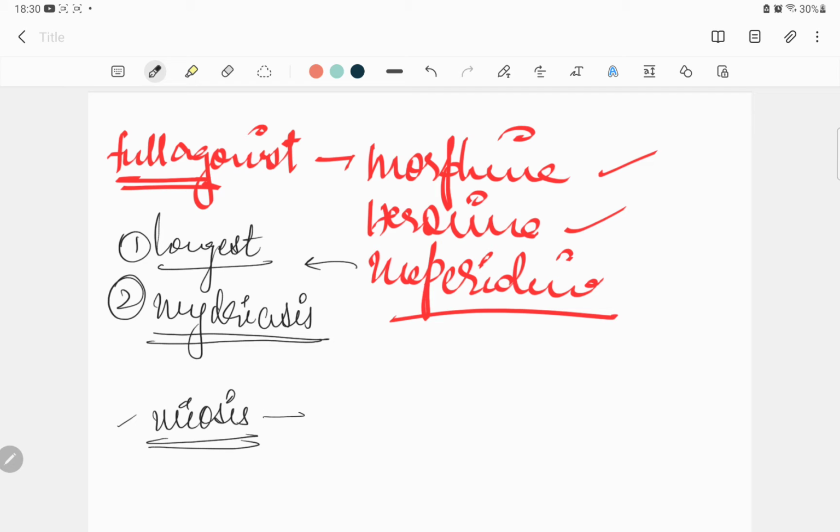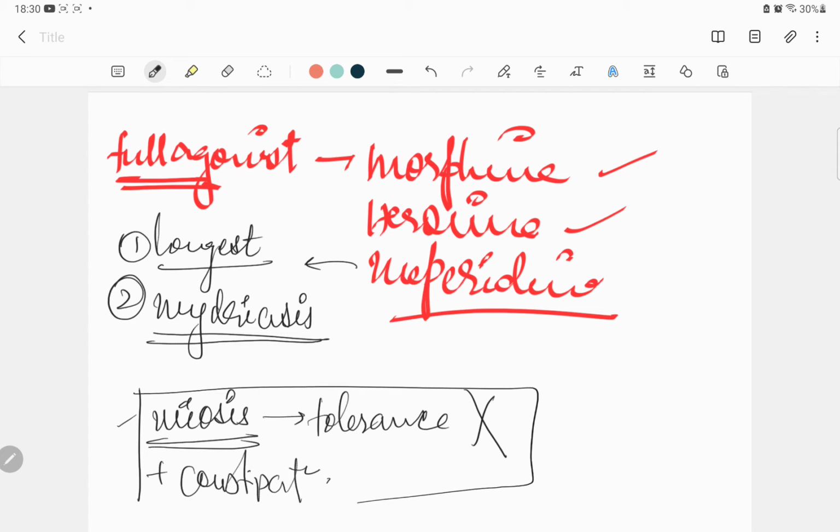Not just that, this is one side effect to which tolerance does not develop, along with constipation. If you're not getting any of it, please don't bother, because we're going to come back to this again. So remember, meperidine causes mydriasis, and meperidine is the longest acting full agonist that we have.